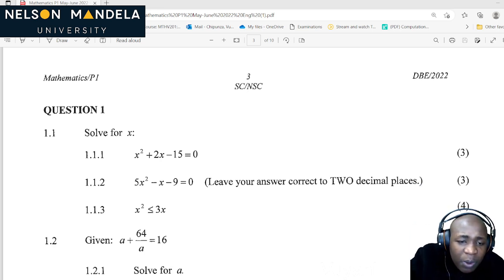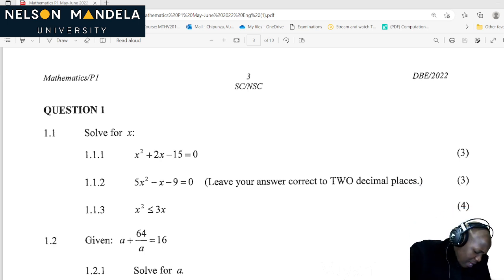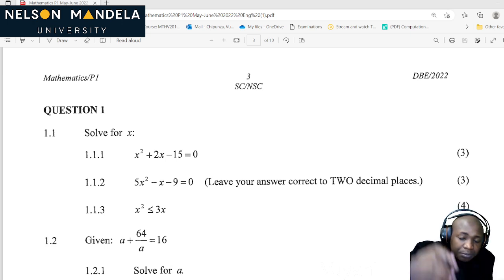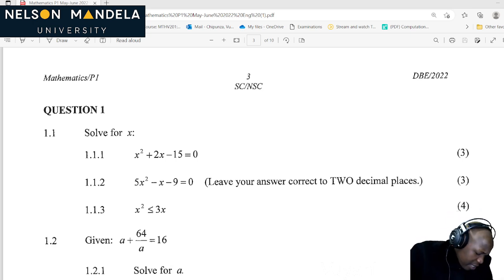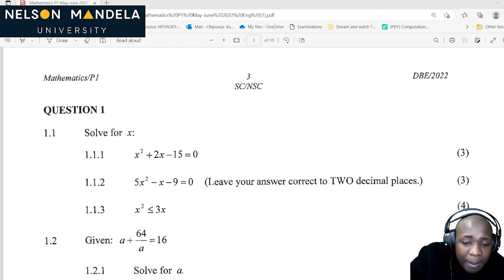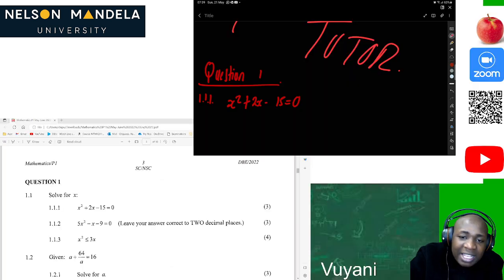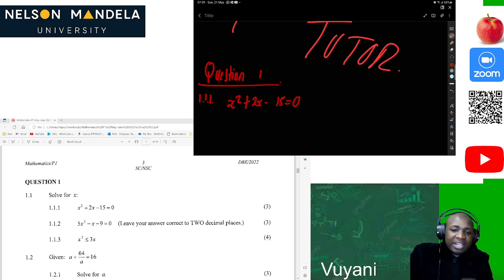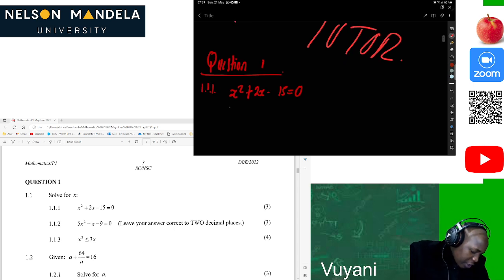So for 1.1.1, we are given x squared plus 2x minus 15 is equal to 0. Then they said solve for x, 3 marks. The moment you see that, don't worry about anything. Instead, just look at it and solve it. Let's go. You can solve this using factors so that we don't waste time,